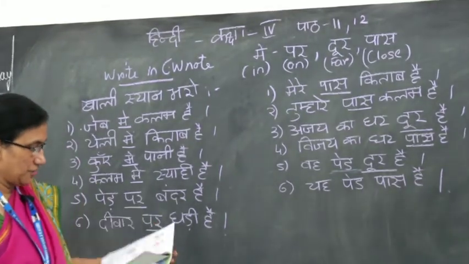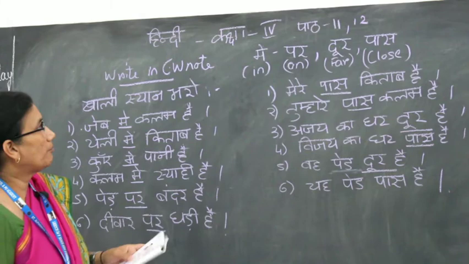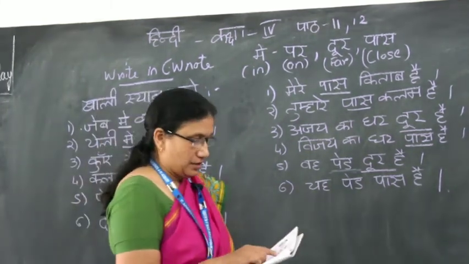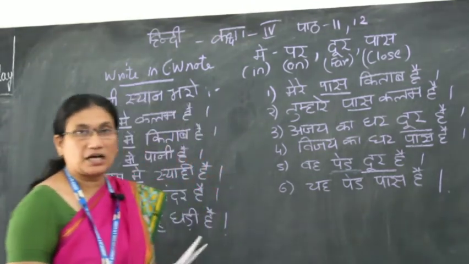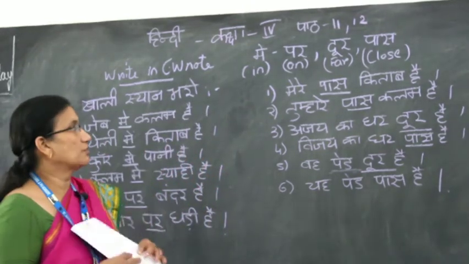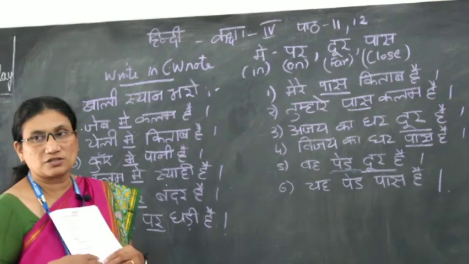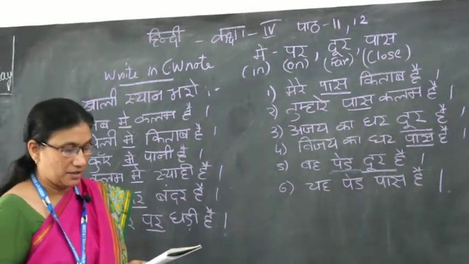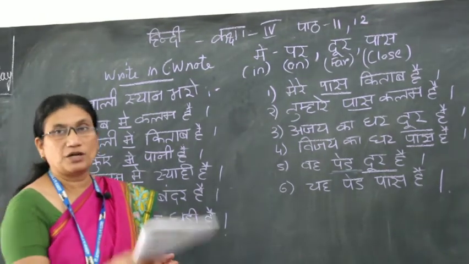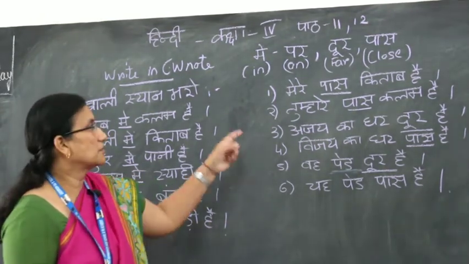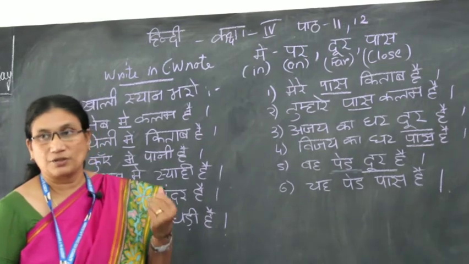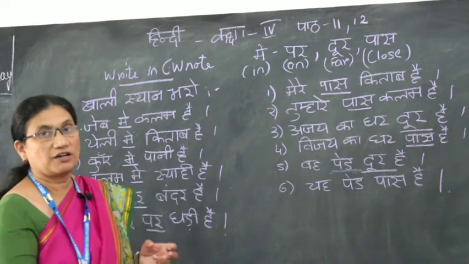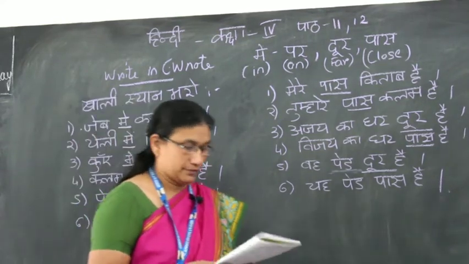Then coming to दूर and पास. दूर means far, पास means close. That boy is saying मेरे पास किताब है. So I have a book, the book is close to me. When you catch a book, it's close to you. तुम्हारे पास कलम है. You have a pen. When there's something close by to you, it is पास. When there's something far from you, it is called दूर.